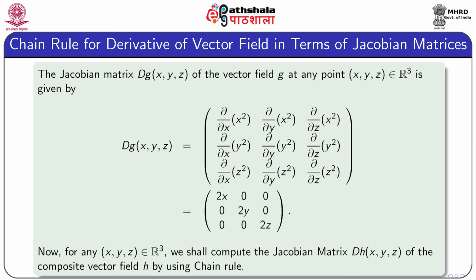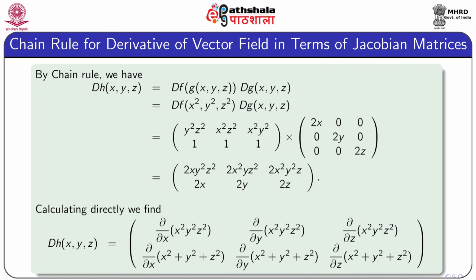Now for any x y z in R3, let us compute the Jacobian matrix DH x y z of the composite vector field H using the chain rule. Then we have DH x y z equal to the product of the matrices DF G x y z and DG x y z.